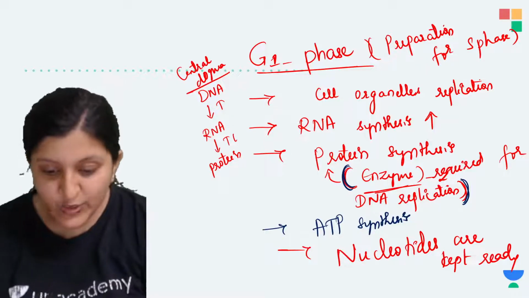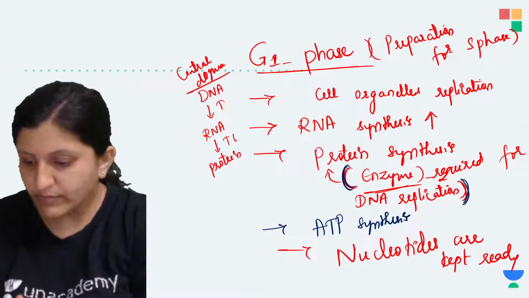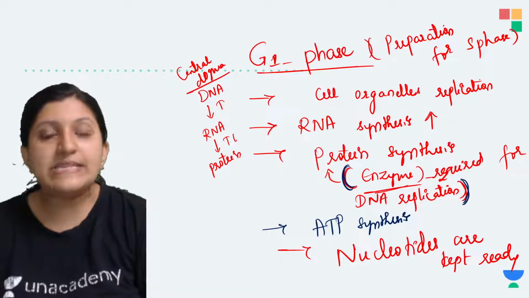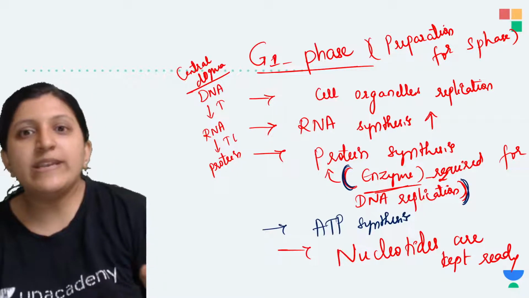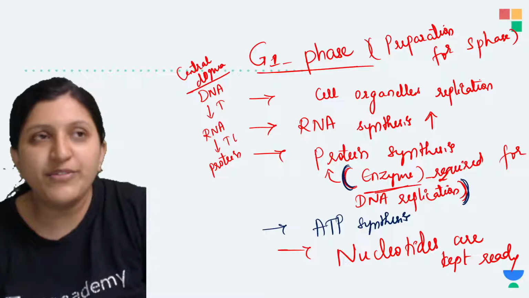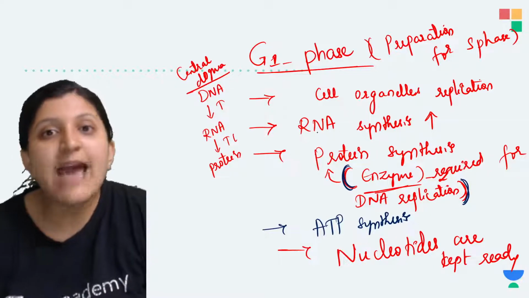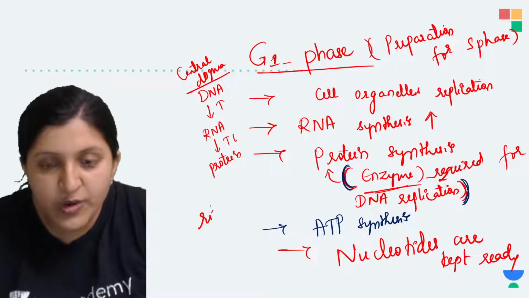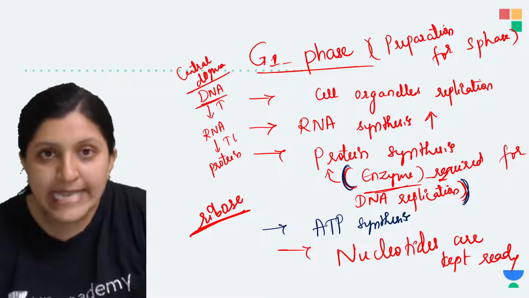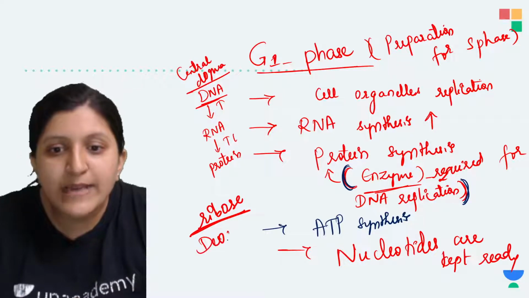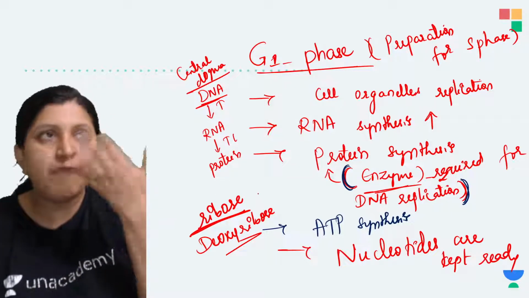What is RNA? RNA is basically the ribonucleic acid. It is different from the DNA because RNA has a ribose sugar, whereas in DNA the sugar is deoxyribose. The rest of the things are somewhat similar.